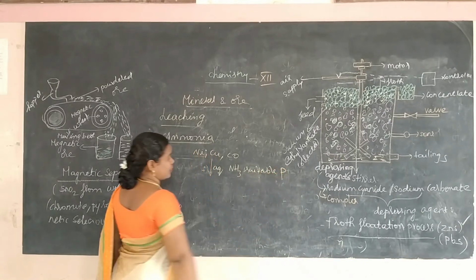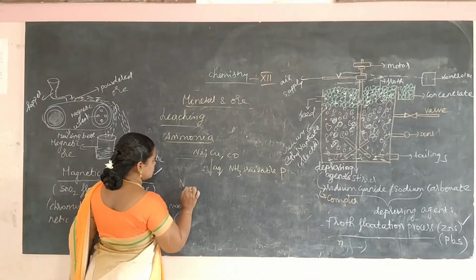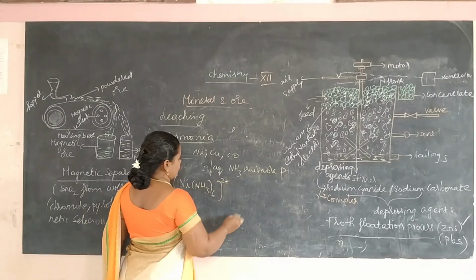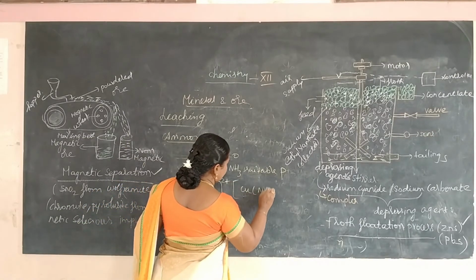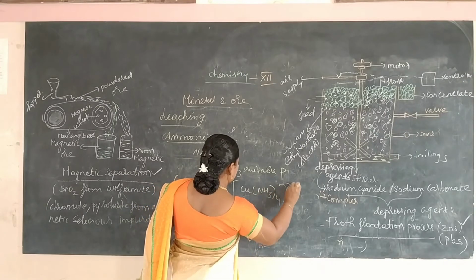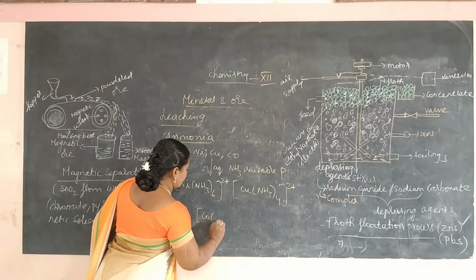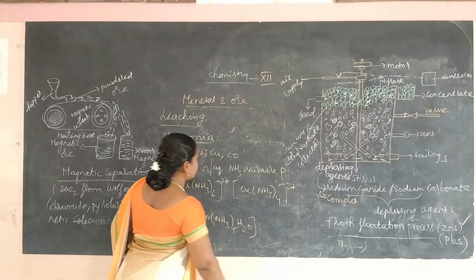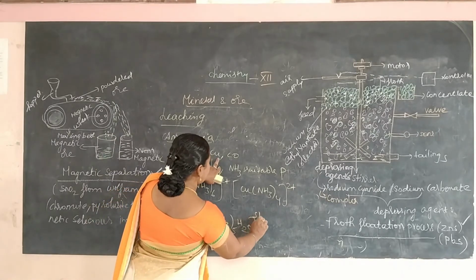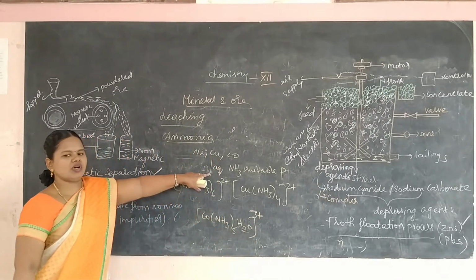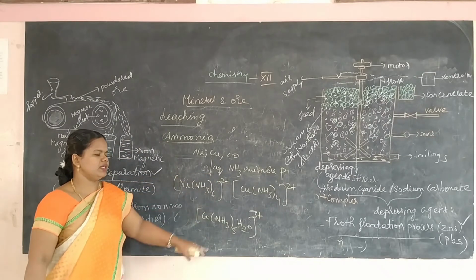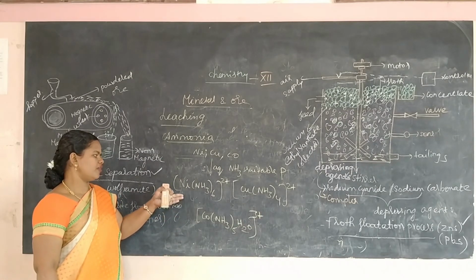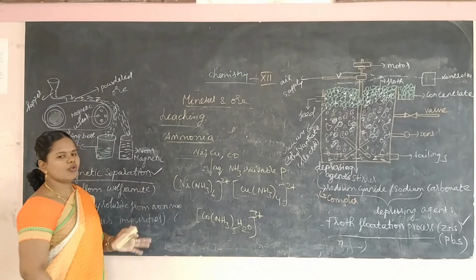It forms some complexes like these. These complexes are formed from the leaching of nickel, copper and cobalt in the presence of aqueous ammonia under suitable pressure. Then these complexes can be reduced and used for further purposes. So this is the ammonia leaching.